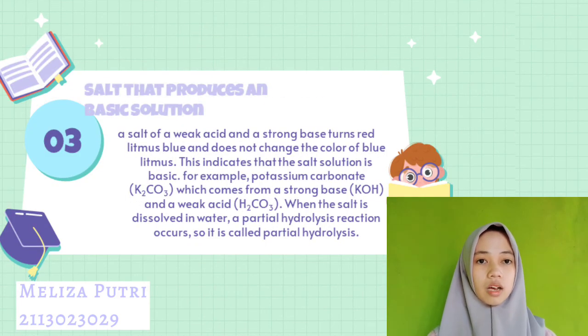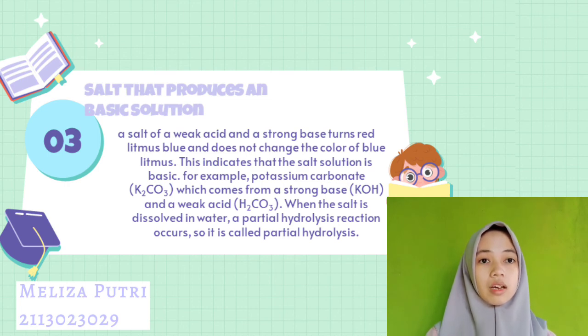Next, salt that produces a basic solution. A salt of a weak acid and a strong base turns red litmus blue and does not change the color of blue litmus. This indicates that the salt solution is basic.